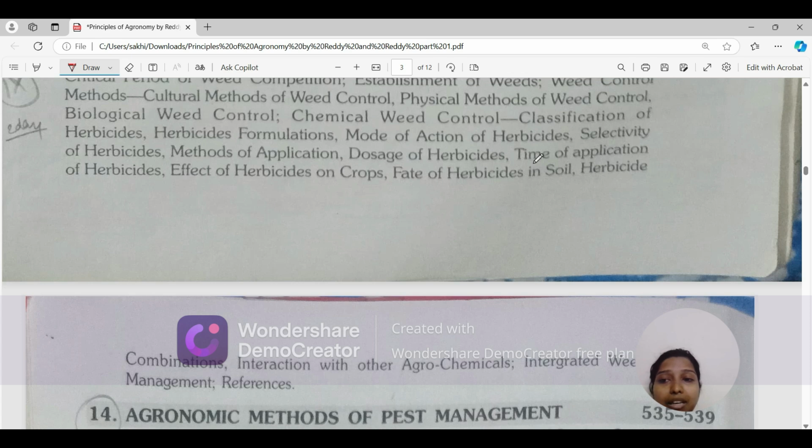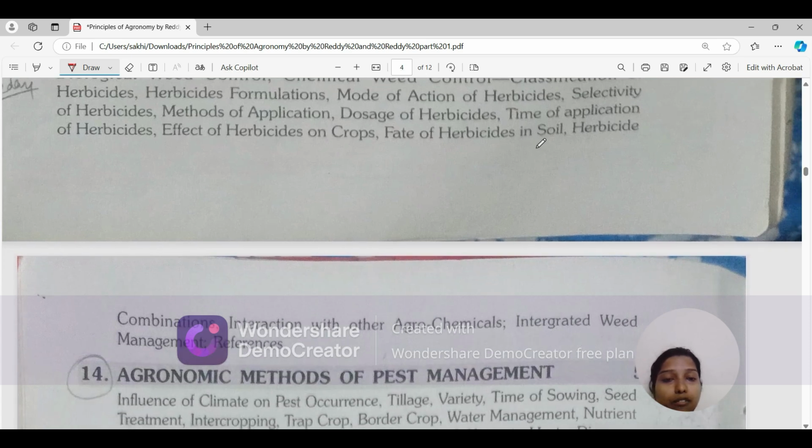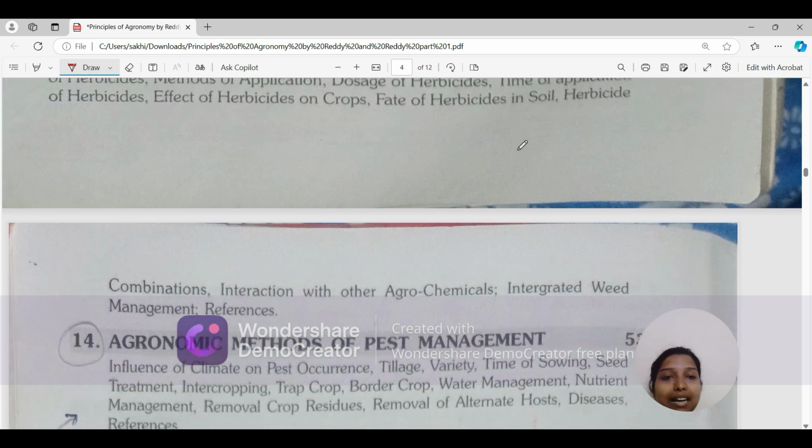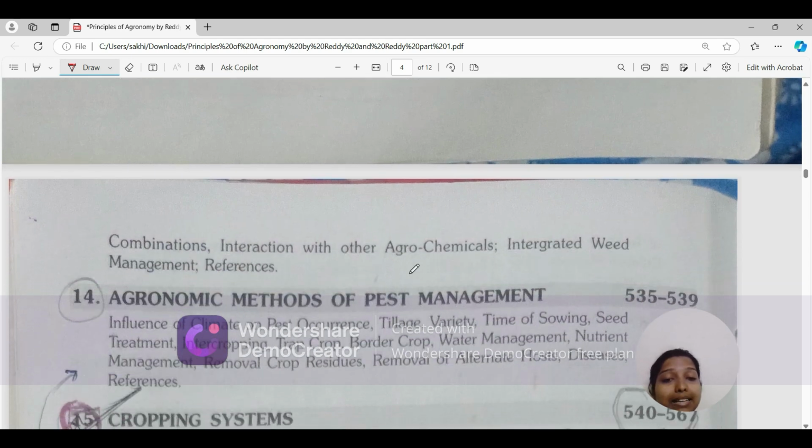Okay, the time of application of herbicide, effects of herbicide on crop, fate of herbicides in soil. When we put herbicides in soil, what is their fate? How is it getting absorbed by the crop, or is it getting fixed in soil? So we'll be studying the fate of herbicide. Okay, and herbicide combination, interaction with other agrochemicals, like herbicide can be mixed with fertilizer, can be mixed with fungicides also. So what is their effect on the plant? So we will be studying in this section.